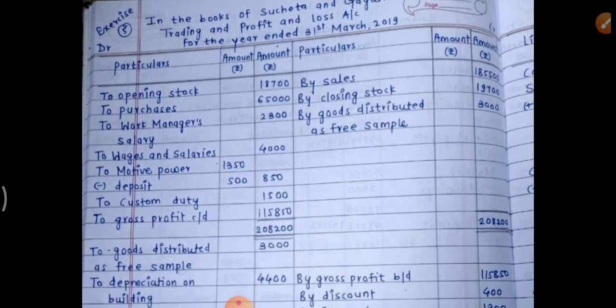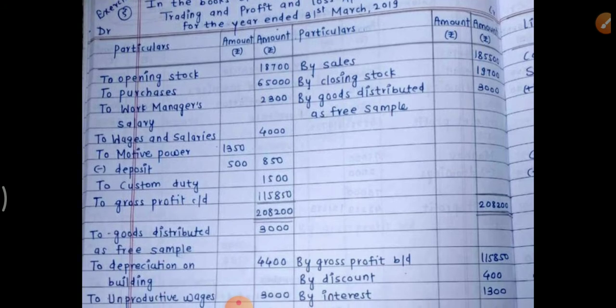In this problem, returns were not given, neither purchase return nor sales return. Works manager salary is direct expense, so debited to trading account. Wages and salaries. This item begins with wages, so salaries are treated as direct expense.